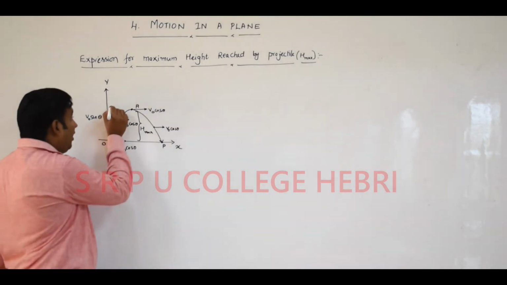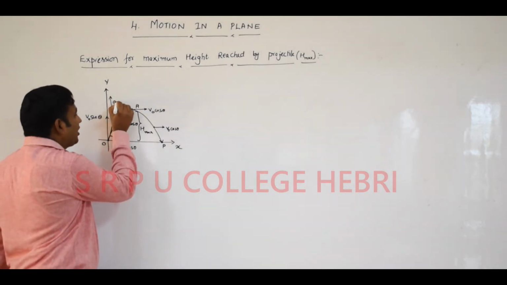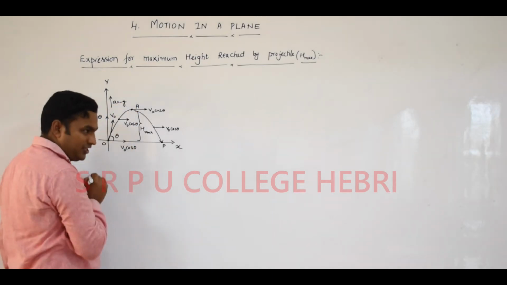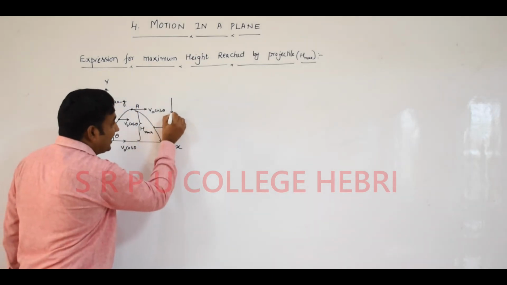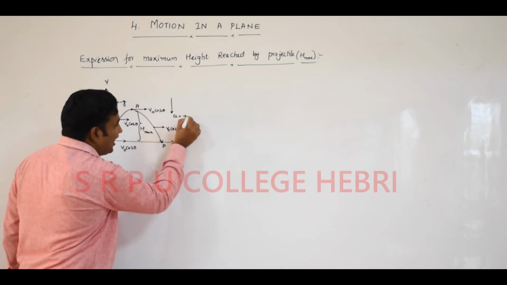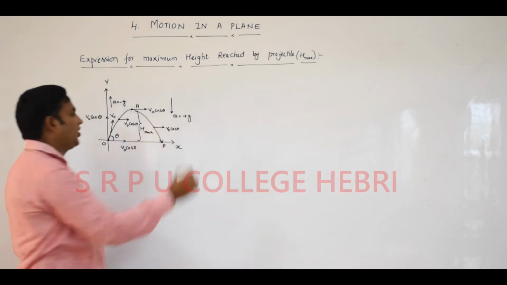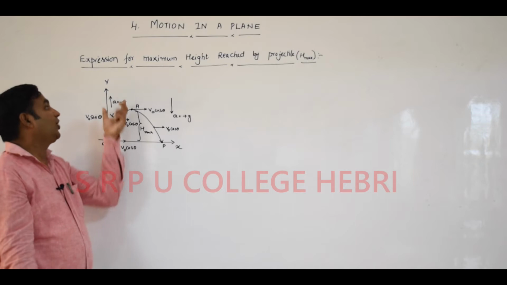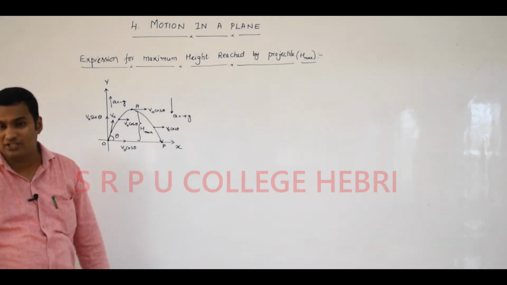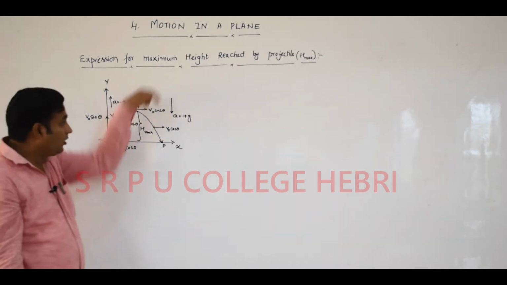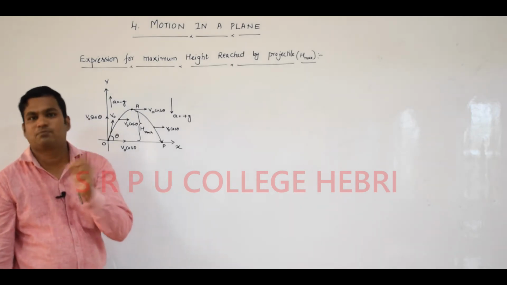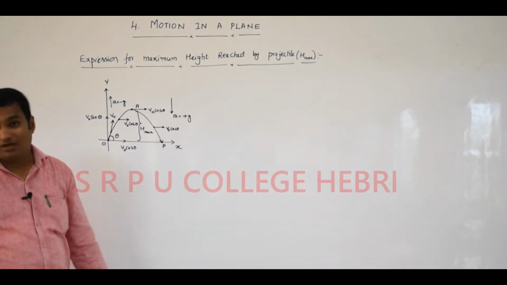If I count the upward path, acceleration I will take it as minus g. If you get the downward path, acceleration you have to take it as plus g, depending on a sign convention. Upward path, acceleration is minus g, acceleration due to gravity. Downward path, acceleration I will take it as plus g, acceleration due to gravity.